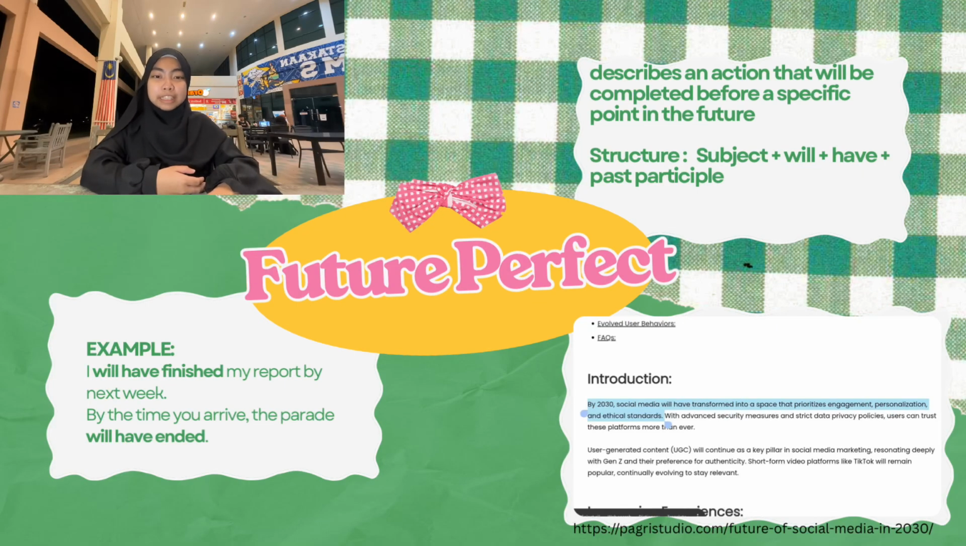The future perfect tense describes an action that will be completed before a specific point in the future. The structure for future perfect tense is subject plus will plus have plus past participle. Here are two examples of sentences using the future perfect tense. First, I will have finished my report by next week. Second, by the time you arrive, the parade will have ended. This is an example of future perfect tense being used in a sentence in the article I found.